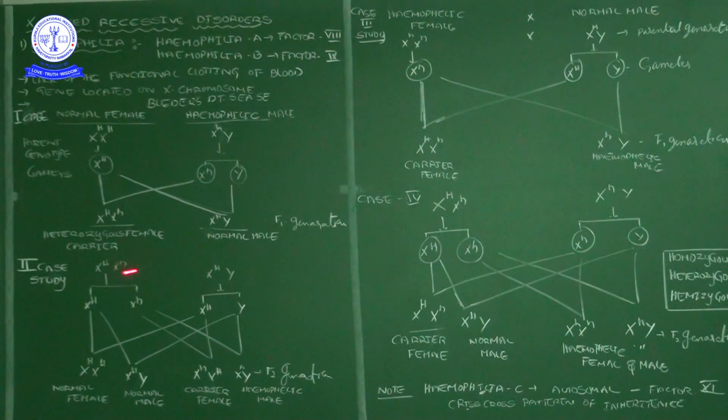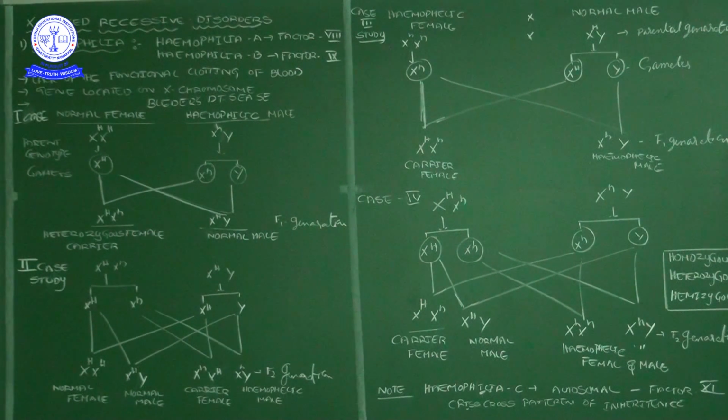Here in the first generation, we took a normal female and a hemophilic male. In the F1 generation, neither male nor female is affected by hemophilia. But when you continue to the F2 generation, males will be affected. How will it happen, sir? From the grandfather, the hemophilic character is transmitted to the daughter. Then from the daughter, it is carried to the grandson. Granddaughters will not be affected in this condition. So we should remember that.